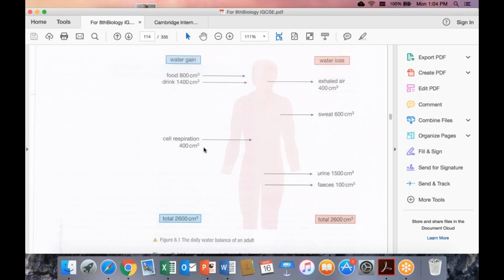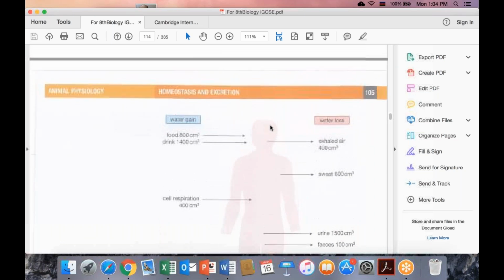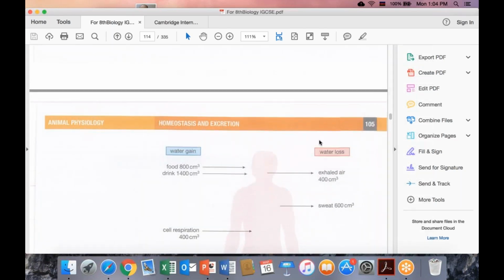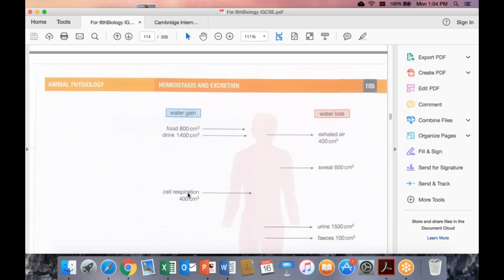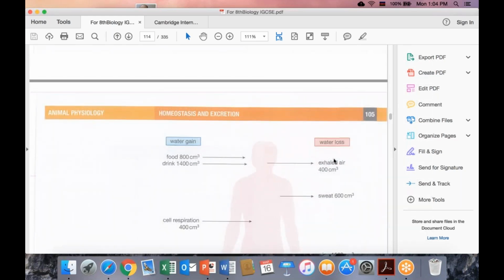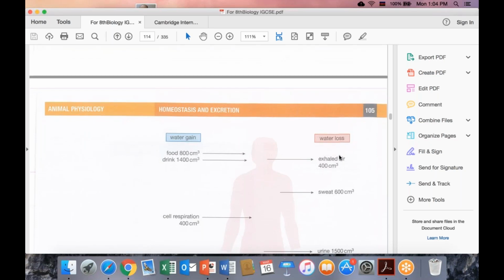So we need to excrete this water from the body. As you see, also in this process we get such an amount of water, and we produce such an amount of water. Also, we need to excrete the same amount of water by exhaled air. How? In the exhaled air there is water vapor. So when you